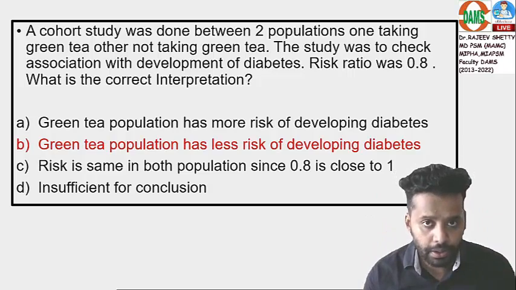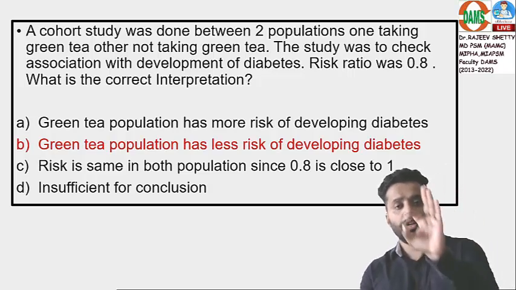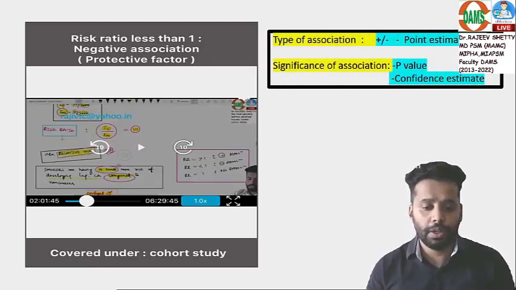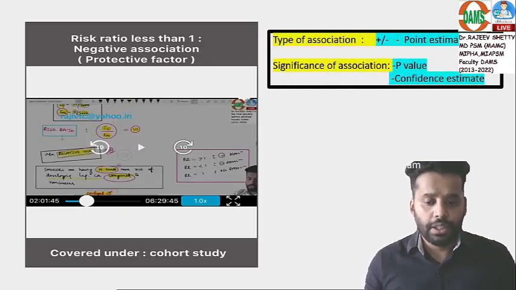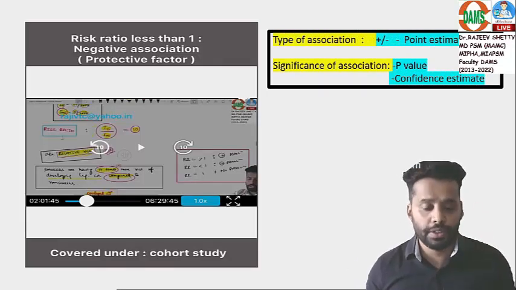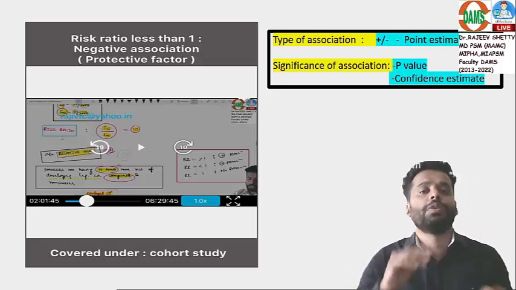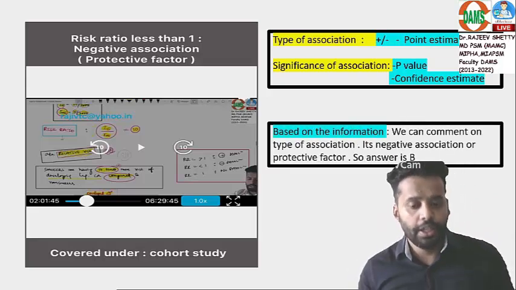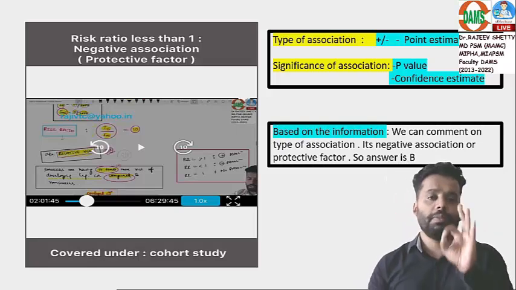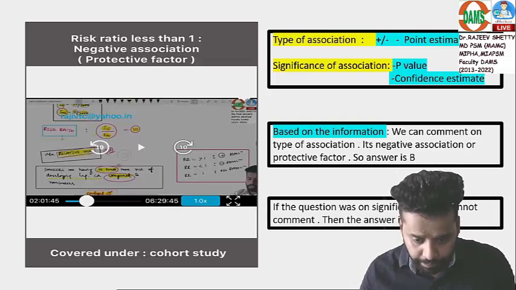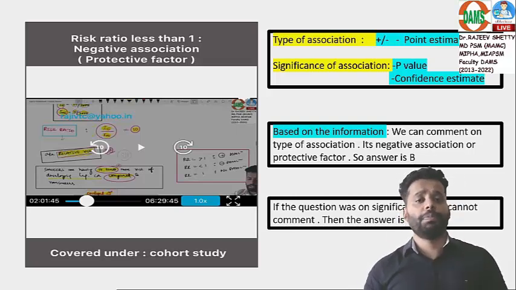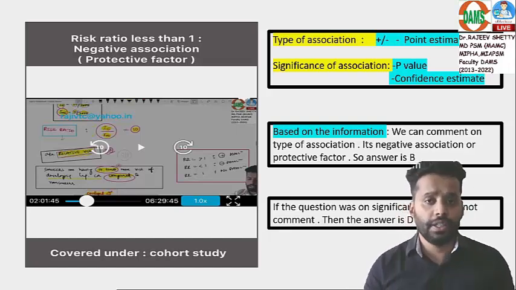Got my point? If the question is on risk ratio, and the point estimate is given, you'd better comment on the type of association rather than thinking too much. If the examiner is not thinking about significance, you should not think about the significance of the association. It was clear cut. If it was on type of association, then you can mark the answer as option B. If the same question was an INICET paper, they are more fond of statistical significance.